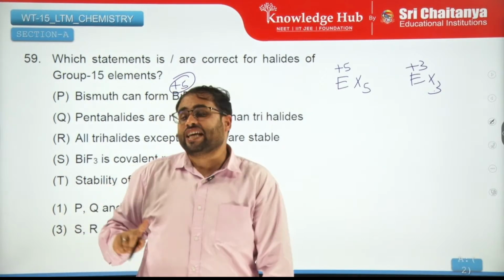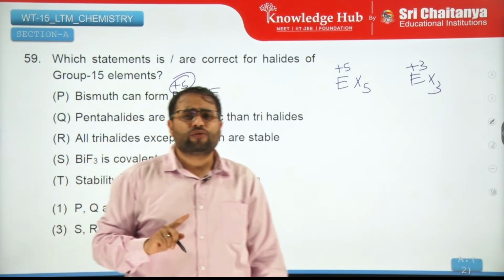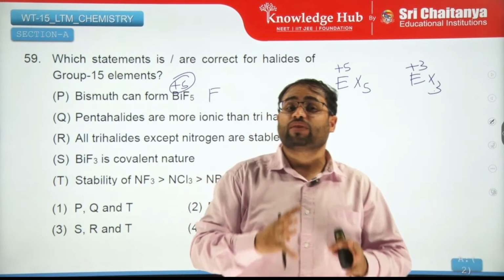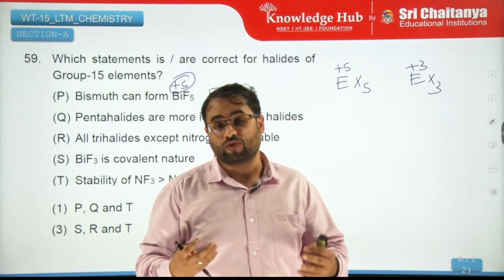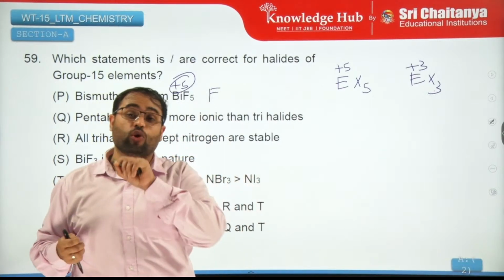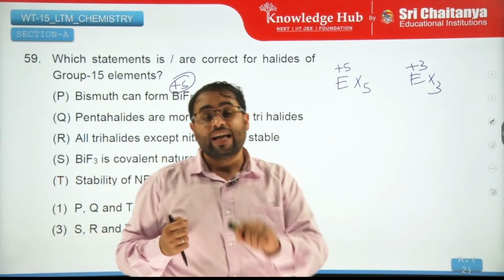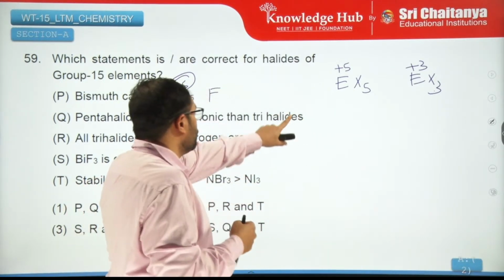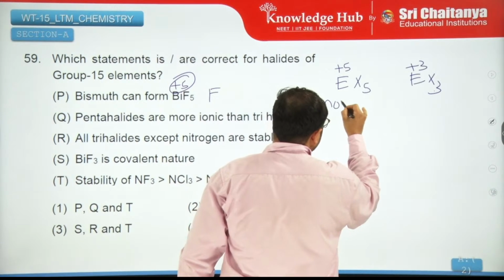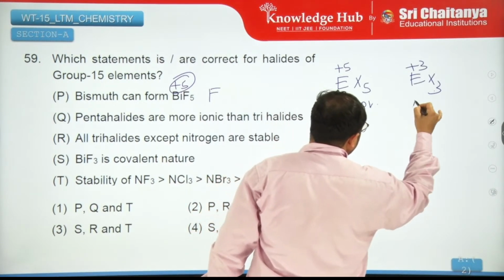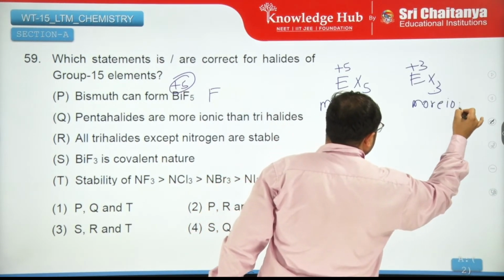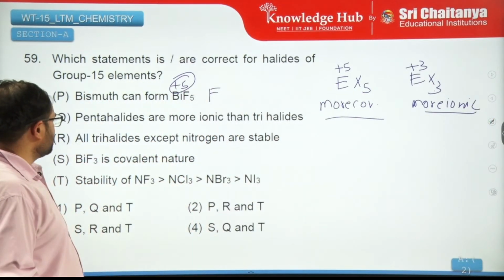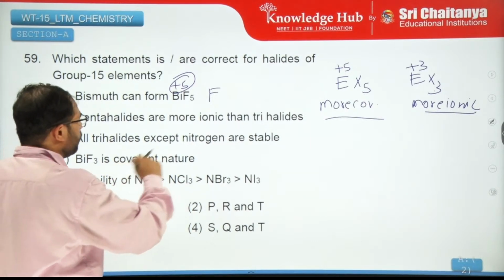Remember, Fajan's rule says that if you have an ionic compound where the cation has high positive charge density, then the amount of covalent character will be more because the cation will have high polarizing power. So here it is more covalent and this is more ionic according to Fajan's rule. So no, this appears to be false.